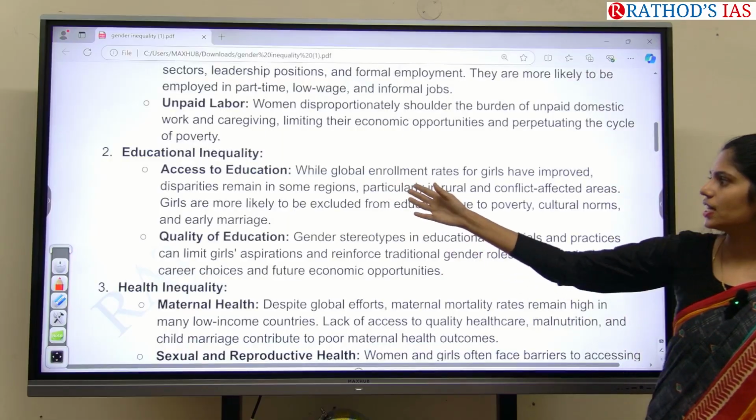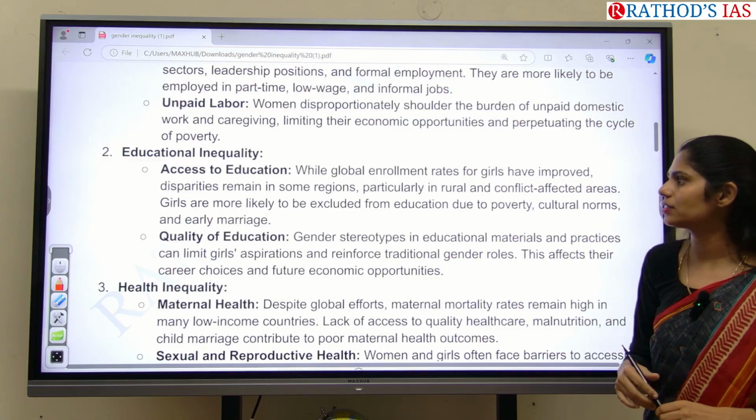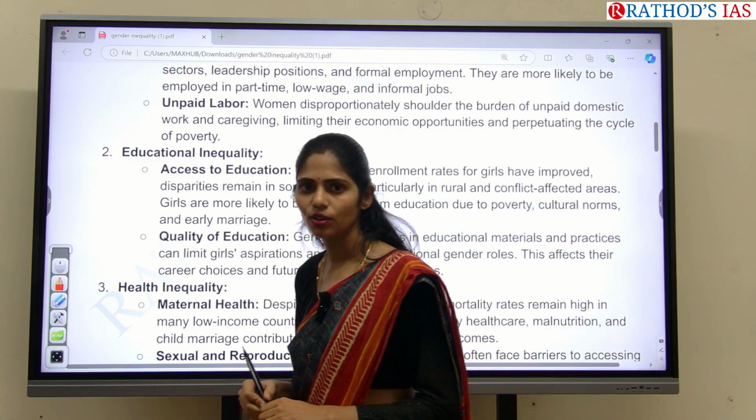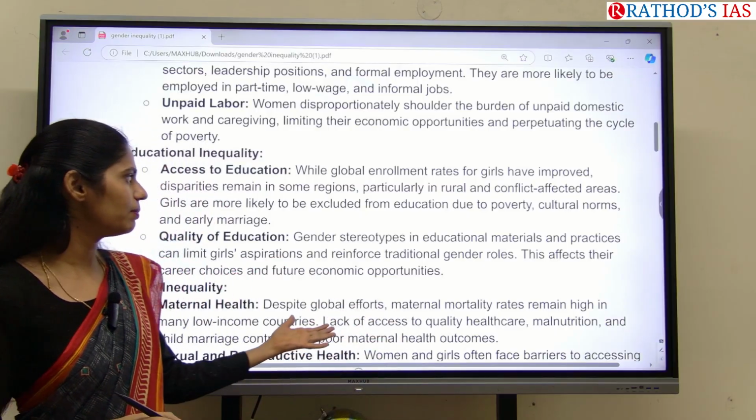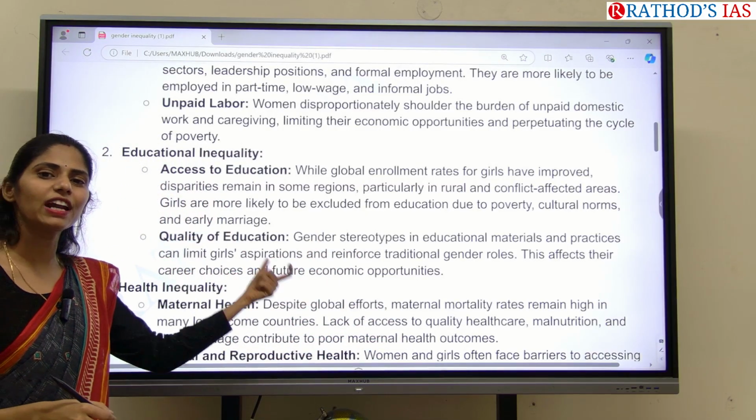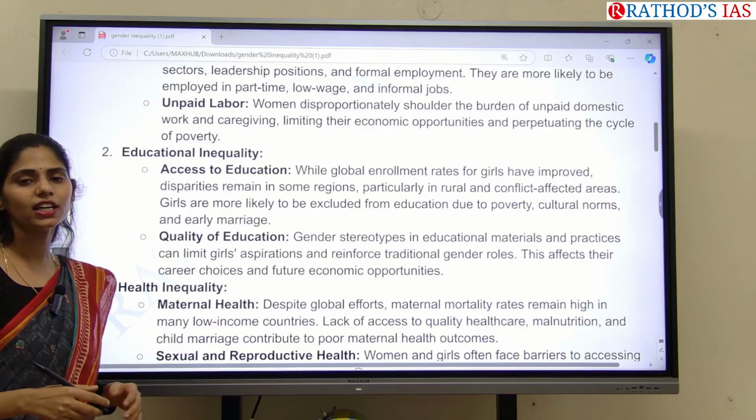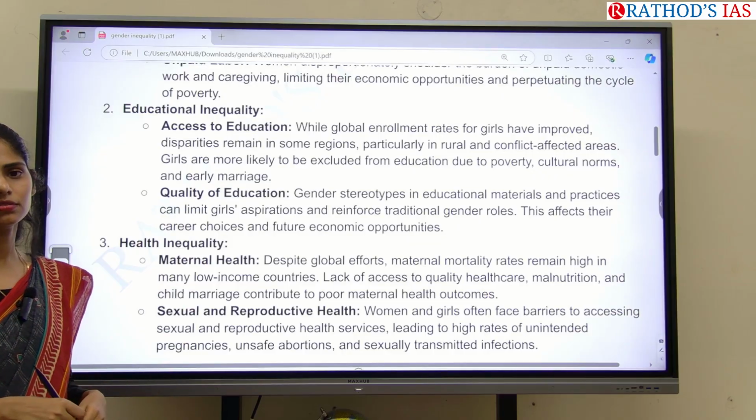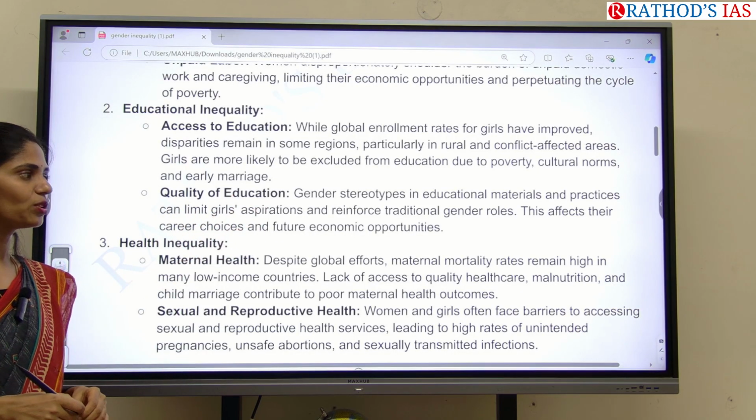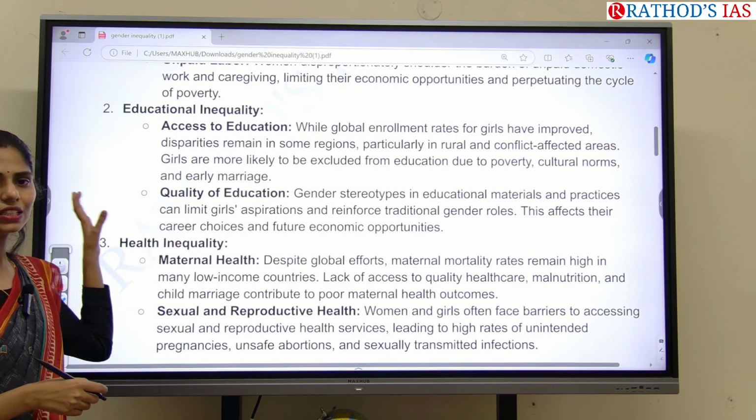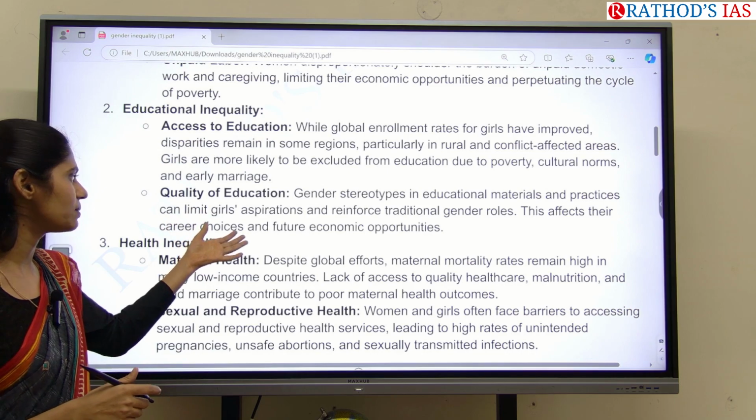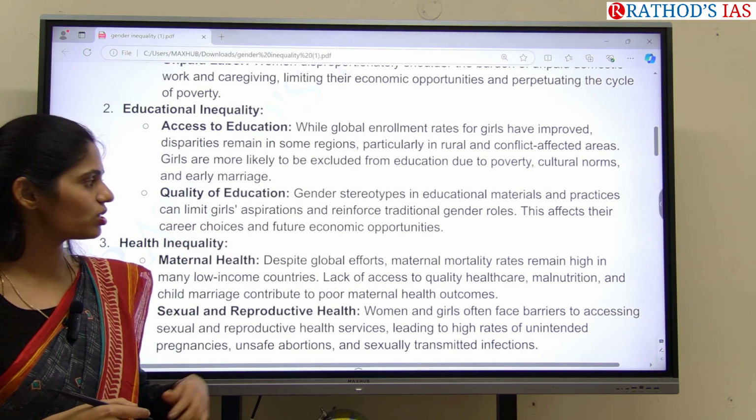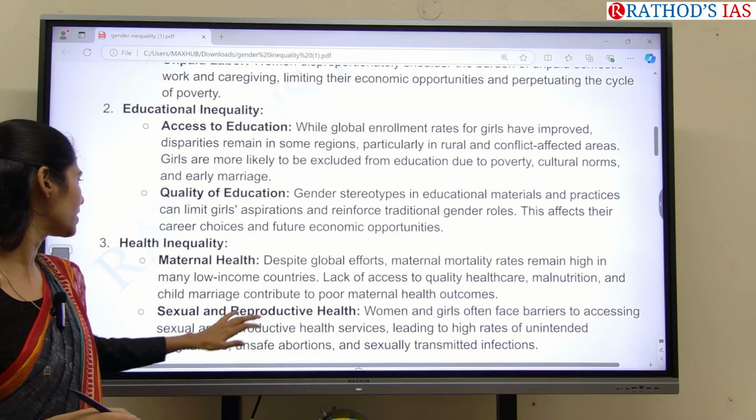And in educational inequality, there is no proper access to education for women. Why? Because of poverty, because they have to support their family members, because of culture, because of conflict areas, because of early marriage or child marriages. And in quality of education, gender stereotypes are there. Because of this, they are limiting the girls' aspirations, and traditional gender roles are also playing an important role. Like that, you can write some examples.